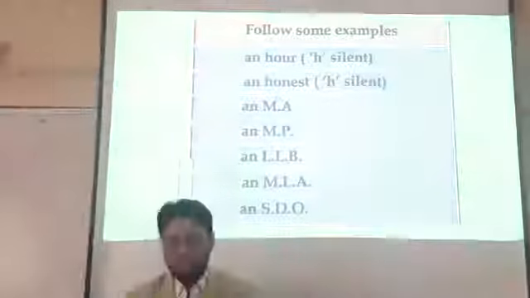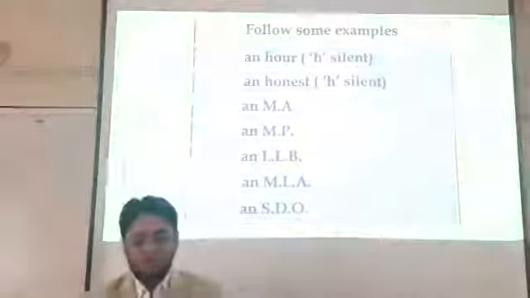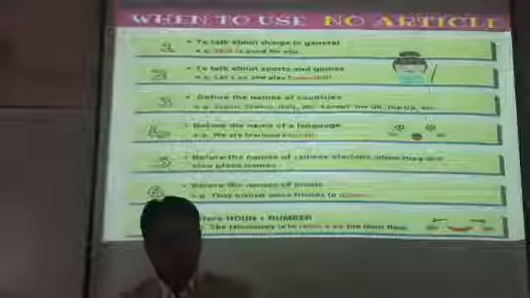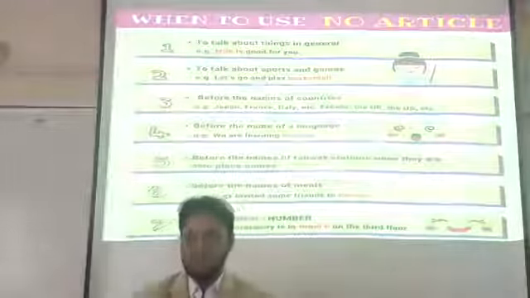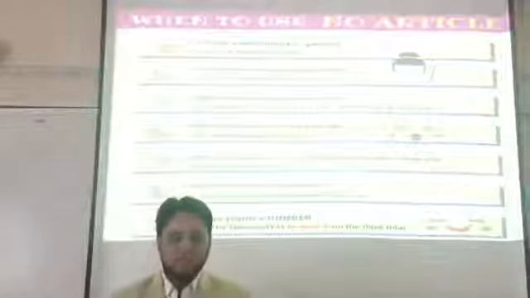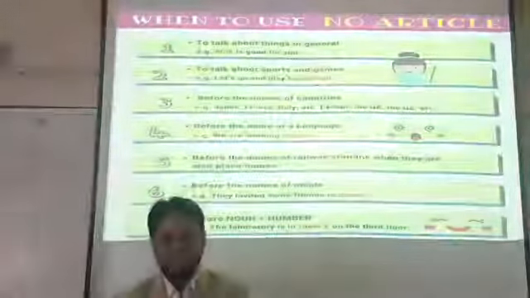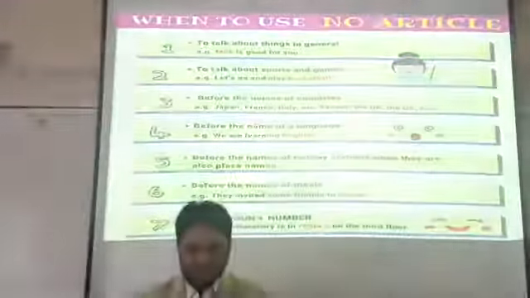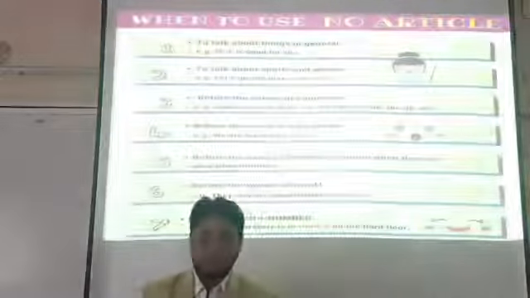Similarly, honest, MA, MP, LLB, MLA, SDO. All the nouns mentioned here have a vowel sound at the start. That's why we should use "an". And in this slide, we are going to learn where to use no article. That means where we should mark a cross. So number one is to talk about things in general. That is, milk is good for you. Milk is a material noun, and we shouldn't use any article before it.